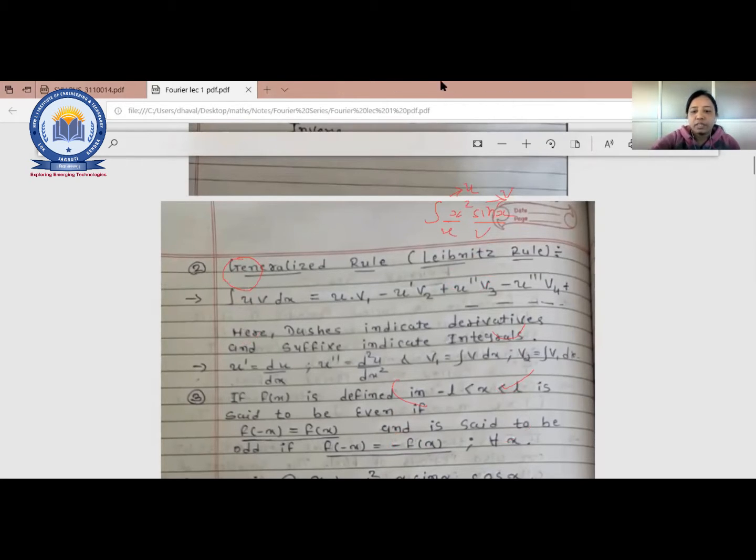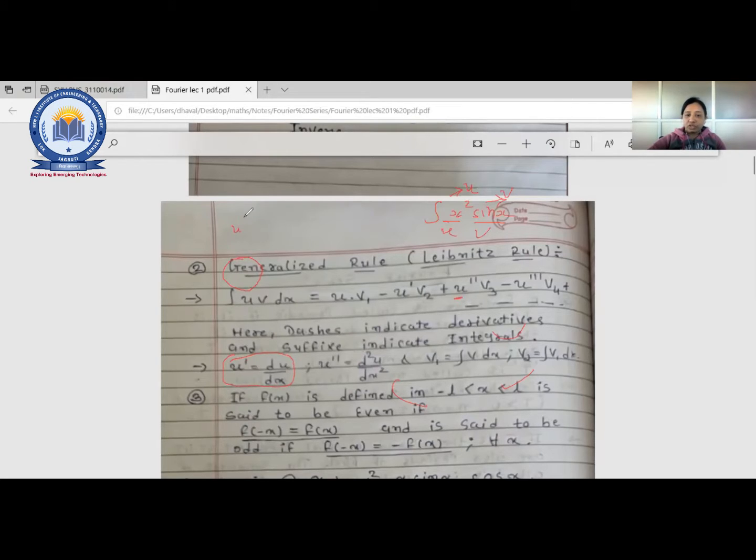Whatever u we have considered, u dash, u double dash are successive derivatives. That means u is as it is, u dash is du by dx, and u double dash is d square u.